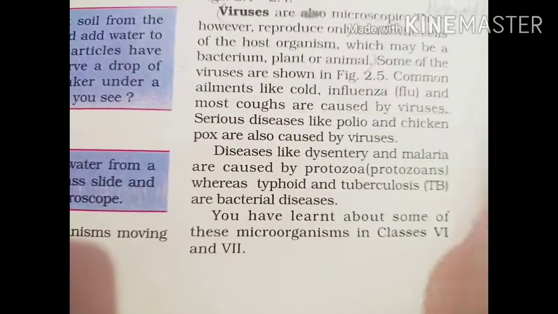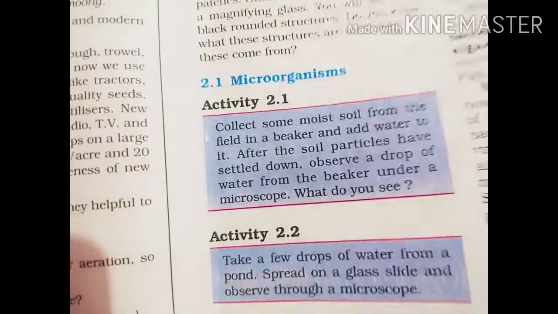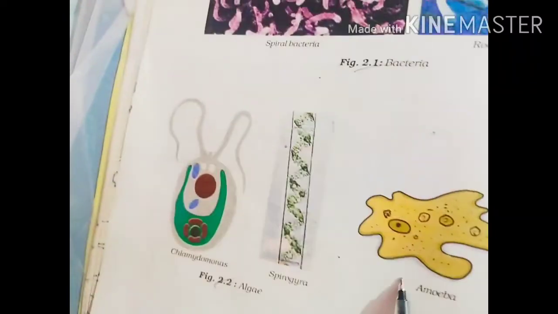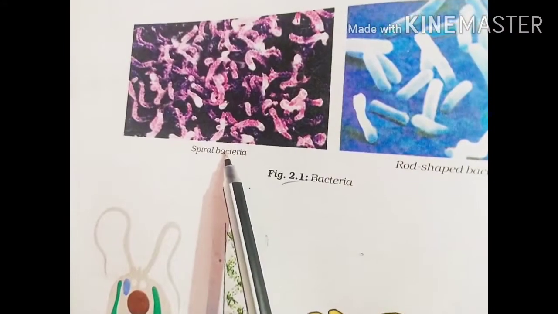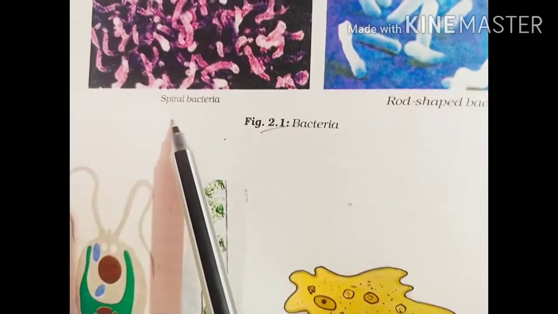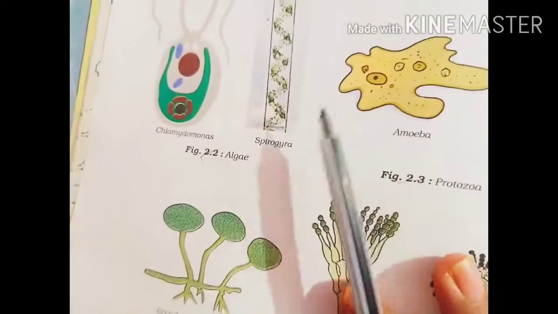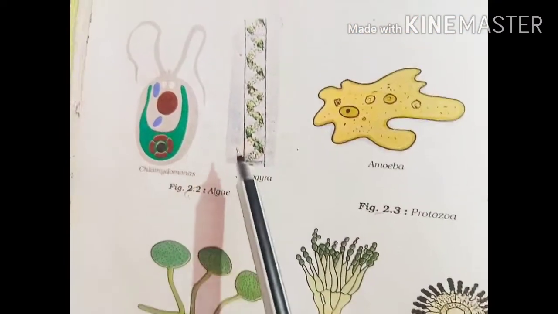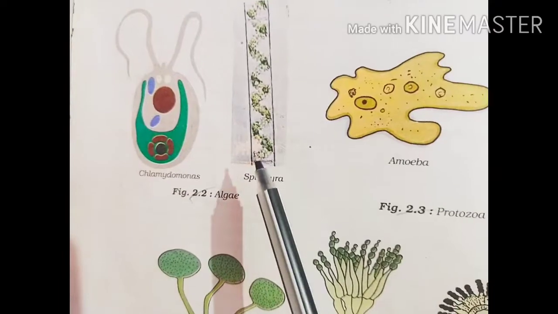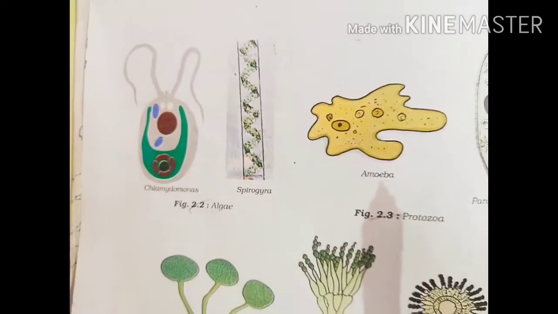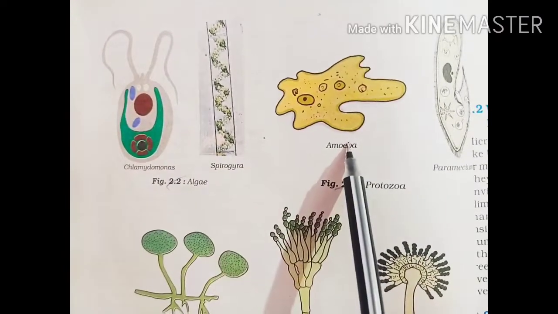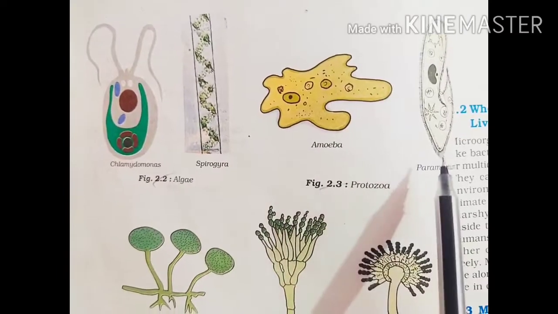See the pictures on the page. These are bacteria: spiral bacteria and rod-shaped bacteria. These are algae. Algae are fine, minute plants. These are the protozoa, amoeba and paramecium.